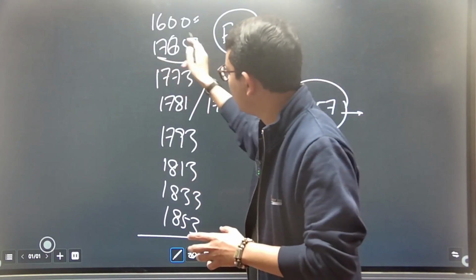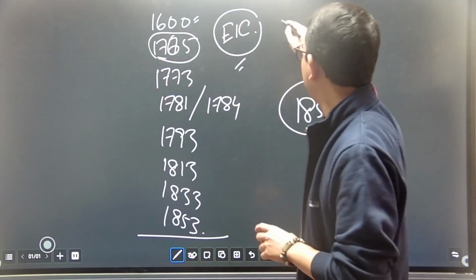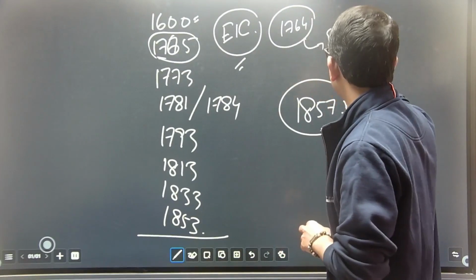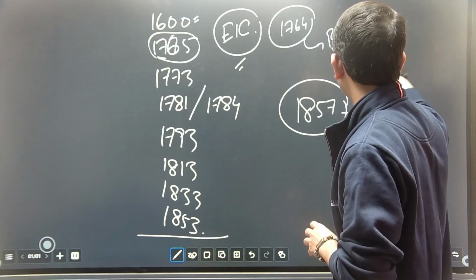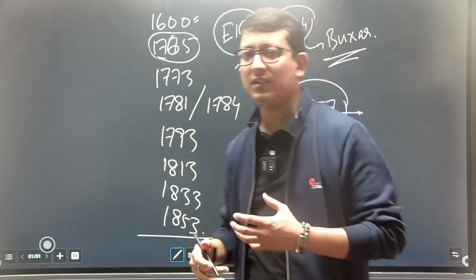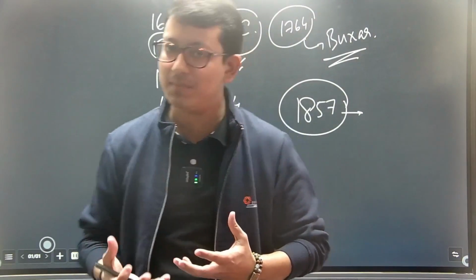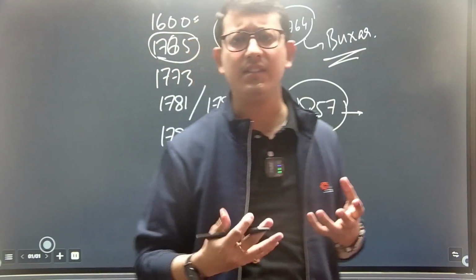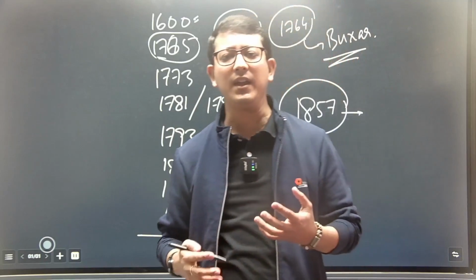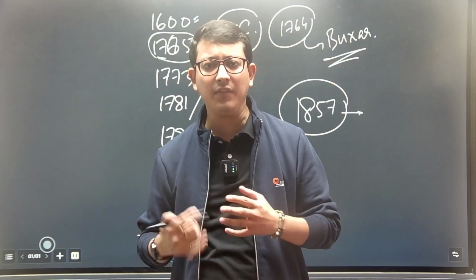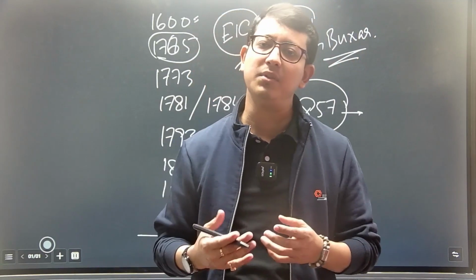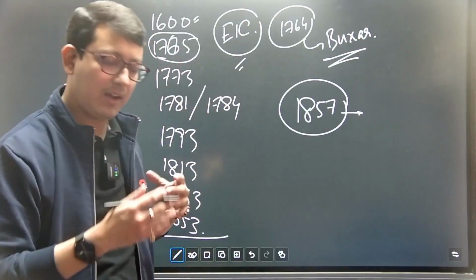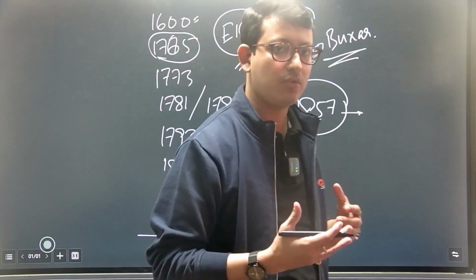Following which, the year 1765. We are very well aware of the fact that in the year 1764, we did have a battle which we call the Battle of Buxar. ठीक? So Battle of Buxar के बाद क्या हुआ? Diwani rights East India Company के पास आ गया. ठीक है? So Bengal, Orissa, and Bihar, these are the three provinces which were heavily revenue seeking. That is the reason the East India Company took the revenue rights of these three provinces. Following which, their idea of trying to rule India comes down to us now.